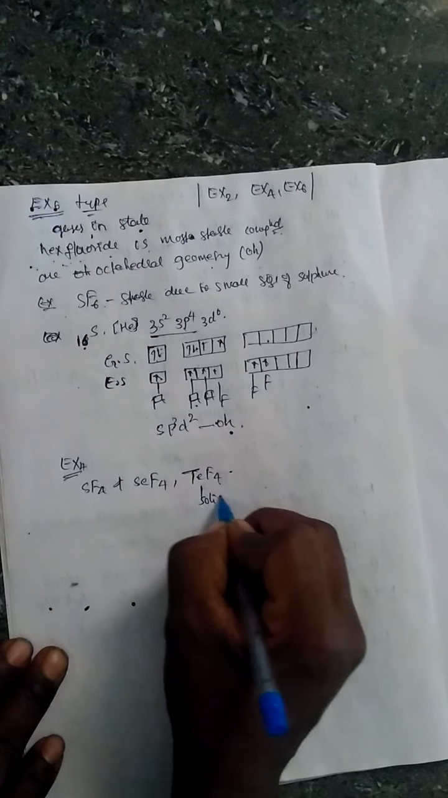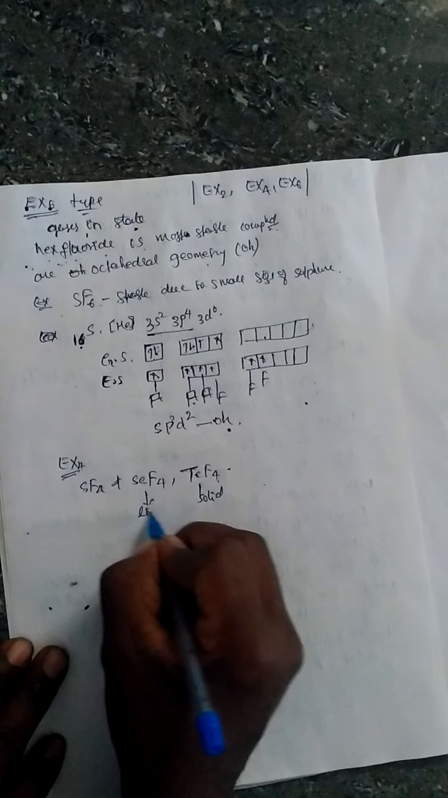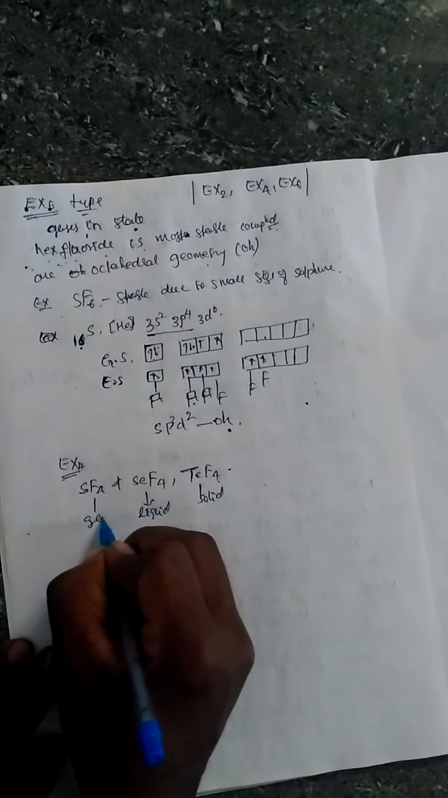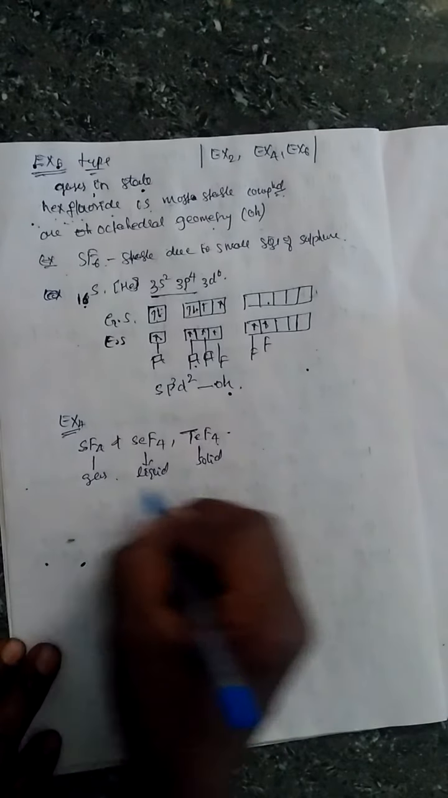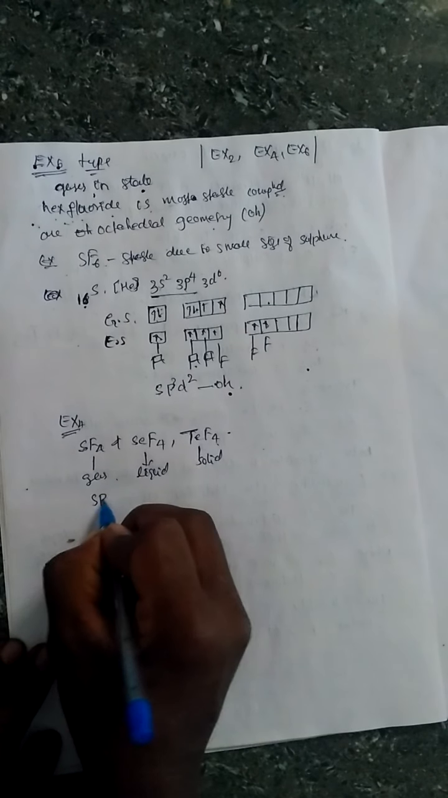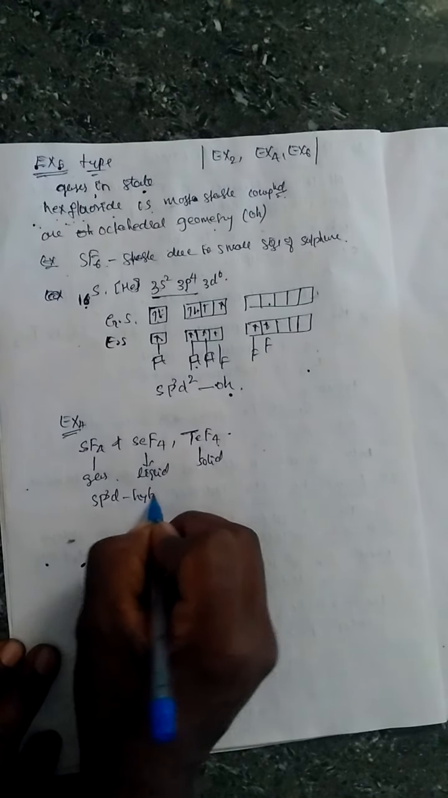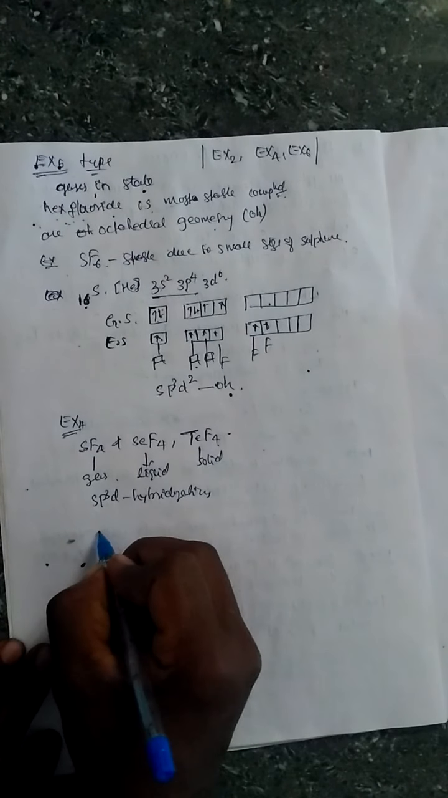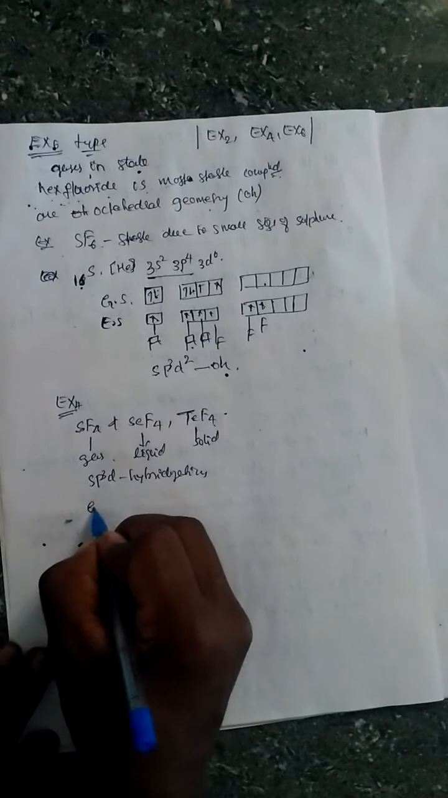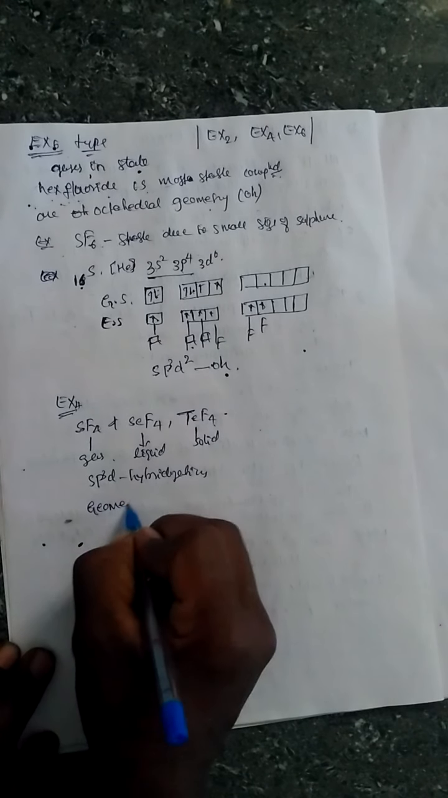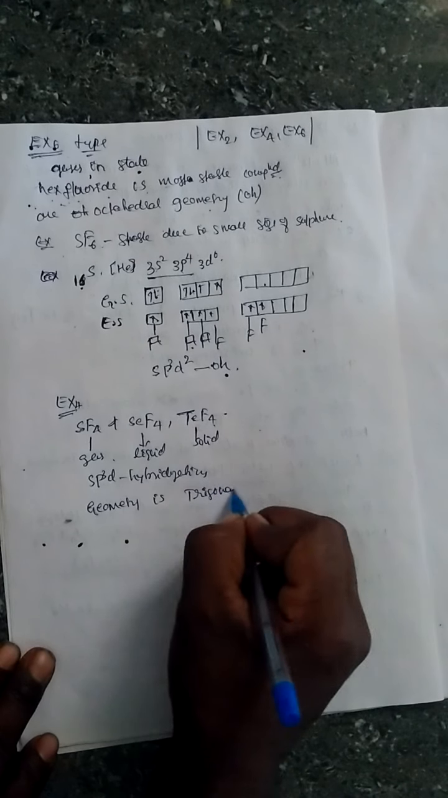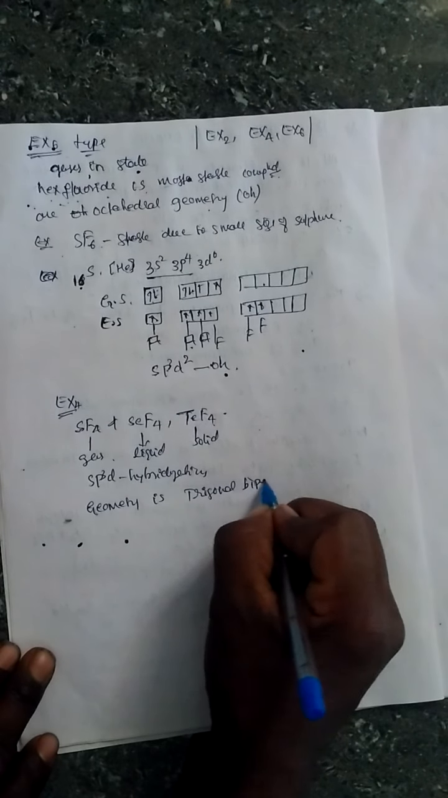This is solid in nature, this is liquid in nature, and this is gaseous in nature. All these have sp3d hybridization, and the geometry is trigonal bipyramidal.